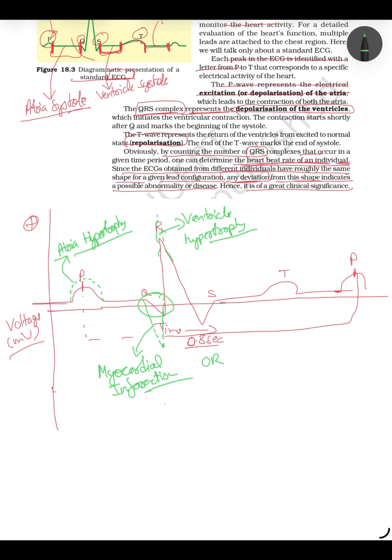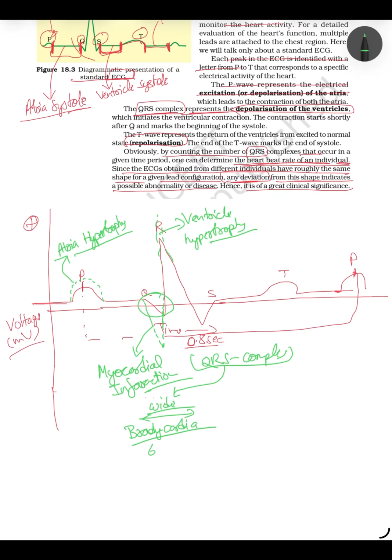Now if this whole QRS complex becomes wide, increases in its length, it is called bradycardia. I already told this term in the previous video while solving the numericals of cardiac output.